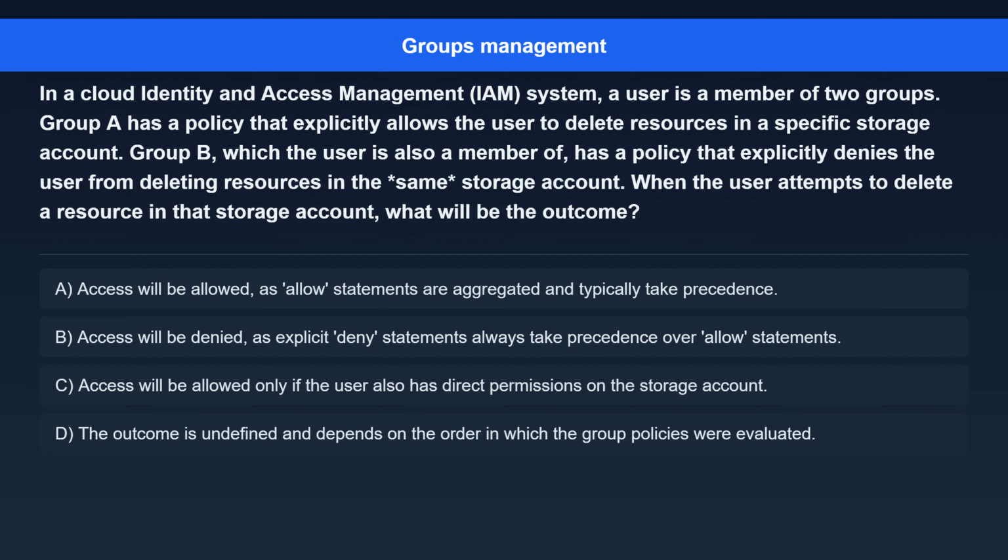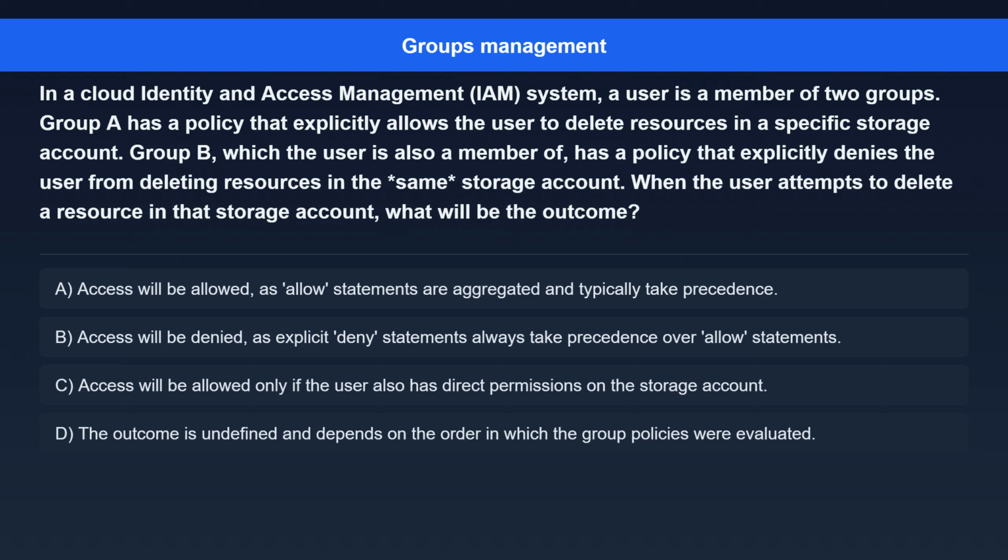Question 3. In a Cloud Identity and Access Management (IAM) system, a user is a member of two groups. Group A has a policy that explicitly allows the user to delete resources in a specific storage account. Group B, which the user is also a member of, has a policy that explicitly denies the user from deleting resources in the same storage account. When the user attempts to delete a resource in that storage account, what will be the outcome?